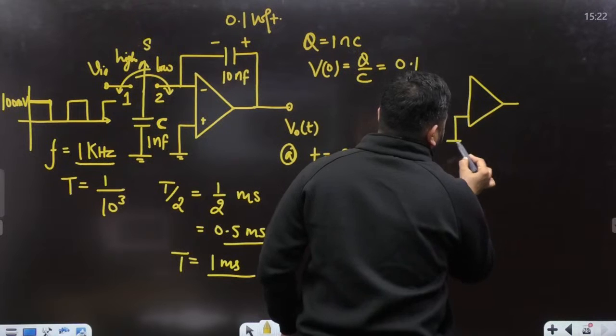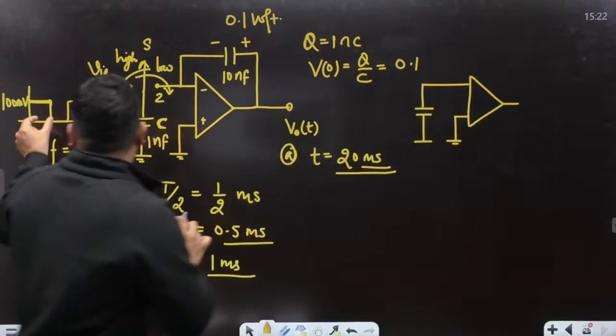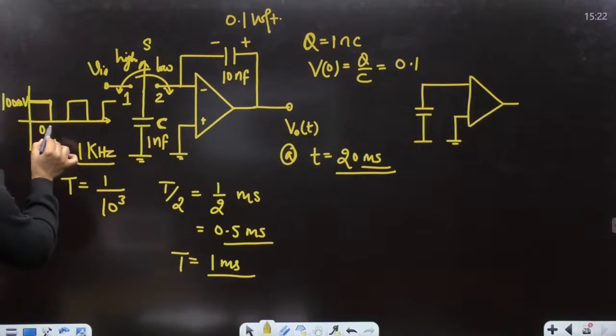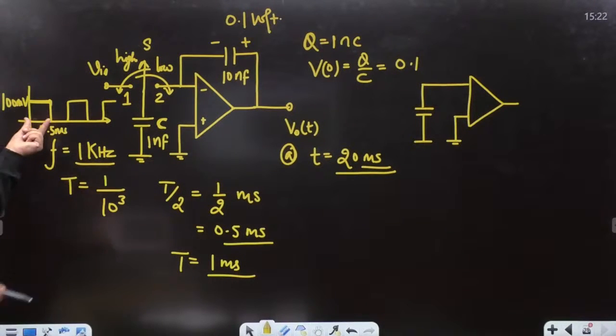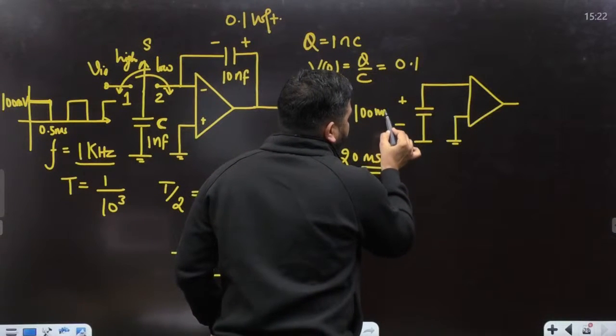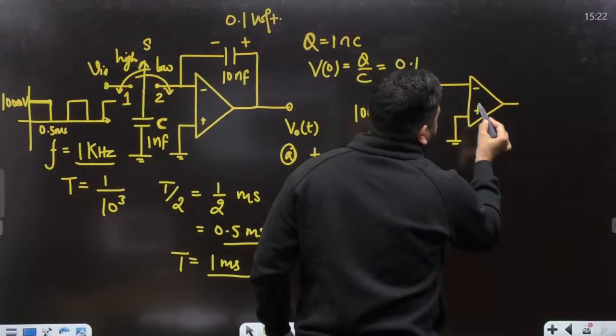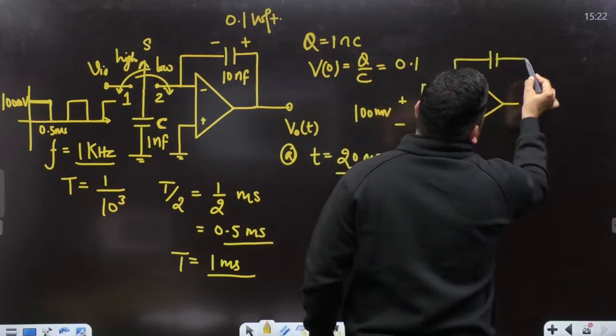What will happen is we have a capacitor. For the first 0.5 millisecond, this capacitor is charged to 100 millivolt. Now you connect this capacitor to position 2. So this will be the circuit now.